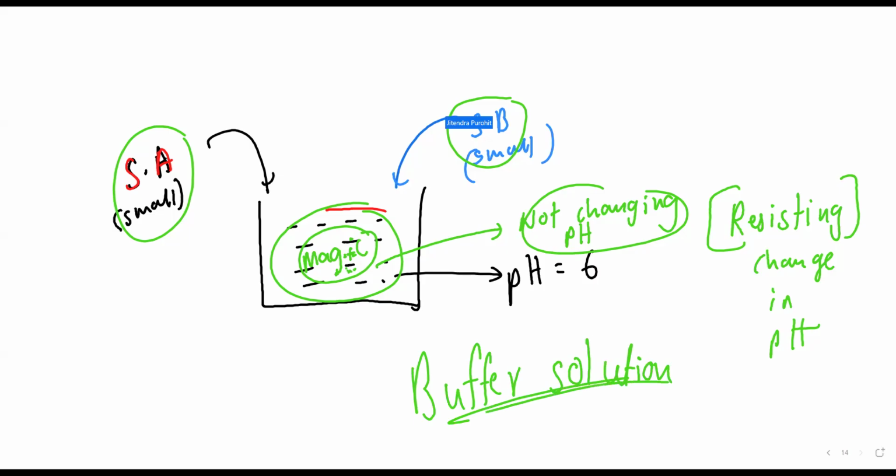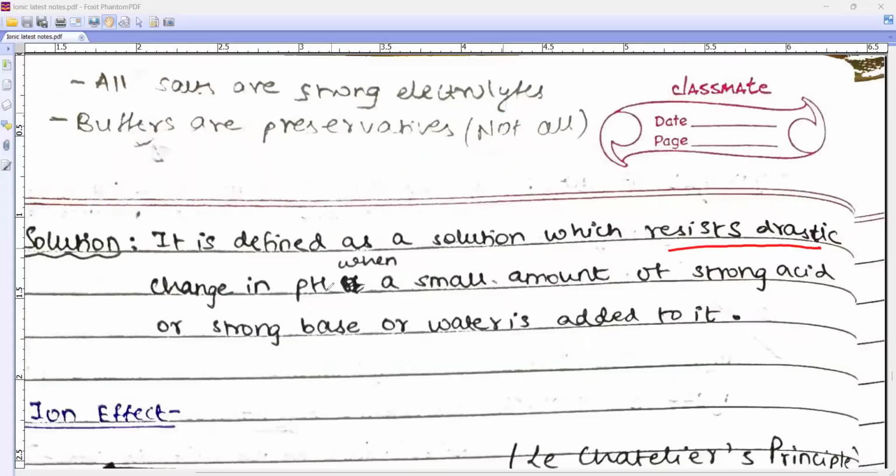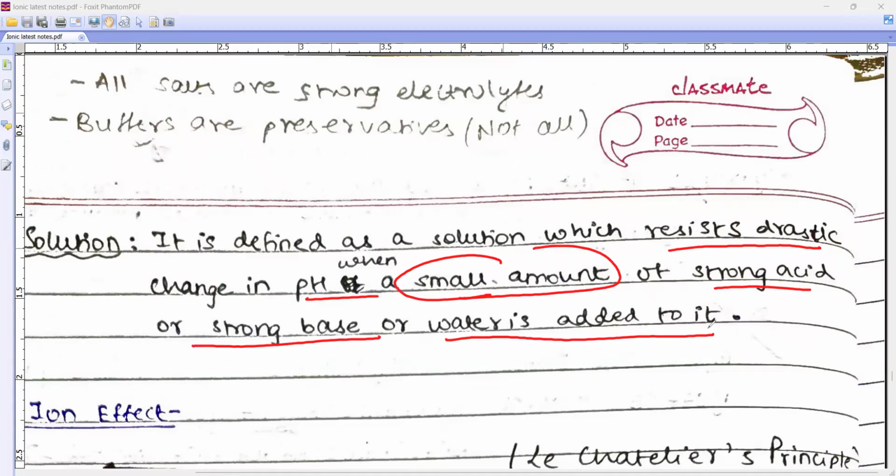So what is a buffer solution? Look. Buffer is defined as a solution which resists drastic change in pH when a small, this is very important, small amount of strong acid or strong base or water is added to it, or if it is kept for a longer period of time. So that is known as what, beta? Buffer solution.